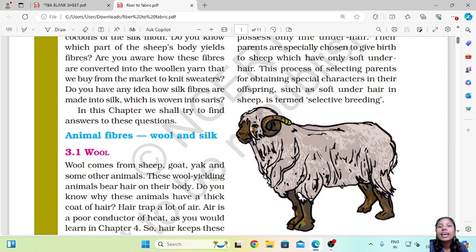So in this process they only choose particular parents who will give them what they want. Like if you want soft underhair, then they go for a parent who has that, okay? So their offspring will also have it. Such a type of breeding is called selective breeding, where you are very specific, very selective about what you want.